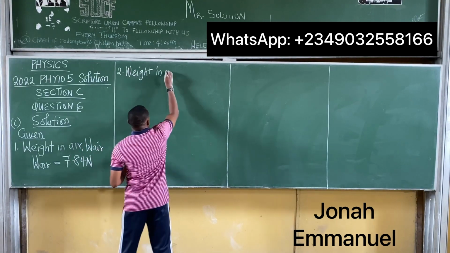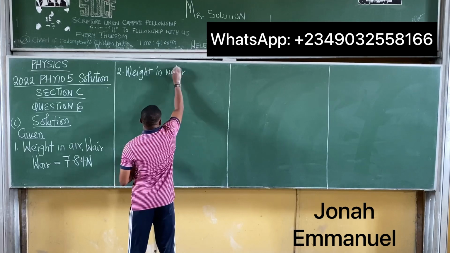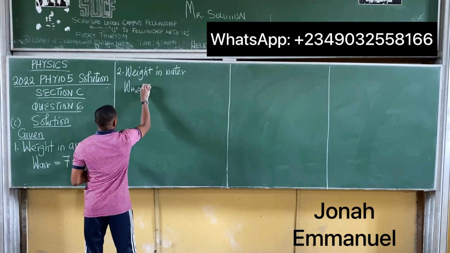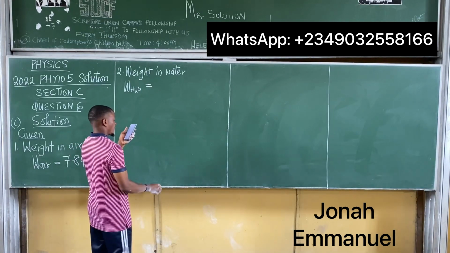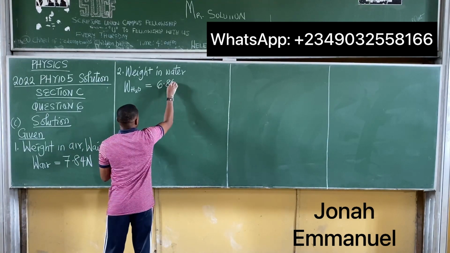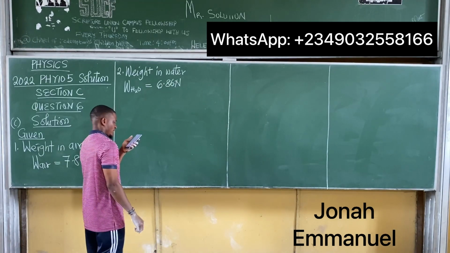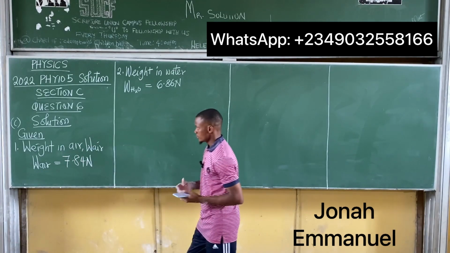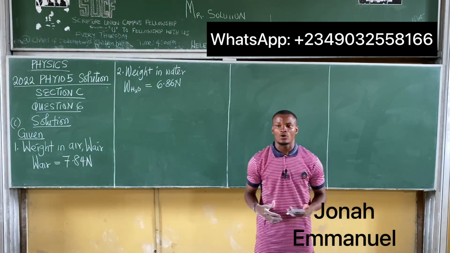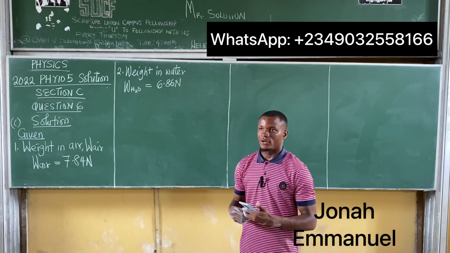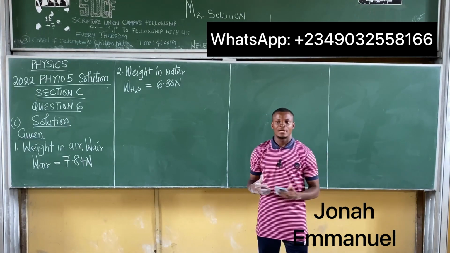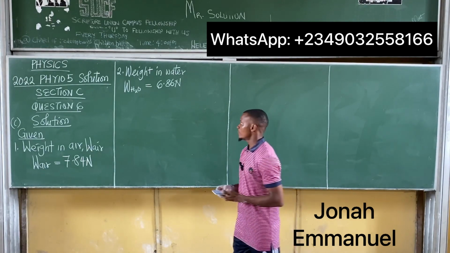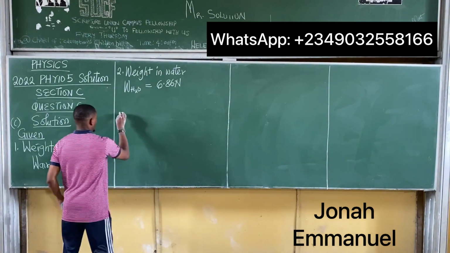Weight in water. Let's call this W H2O, as they said. That's equal to 6.86 Newton. All right, they said find the upthrust and the density of the gold bracelet. What's upthrust? Upthrust is also called a loss in weight. When solids are immersed in liquid, they will lose weight. Hence upthrust.